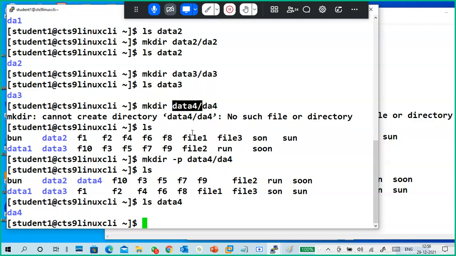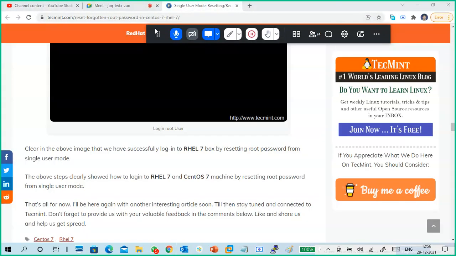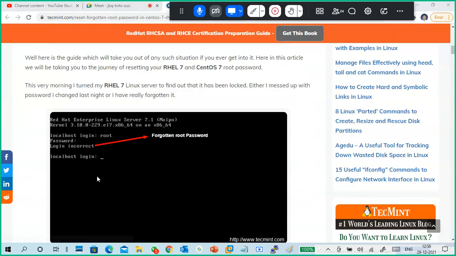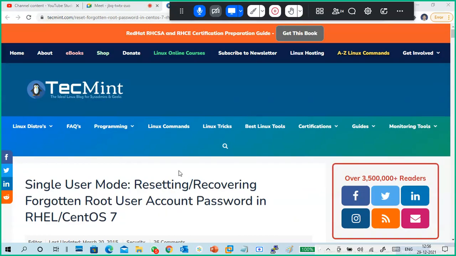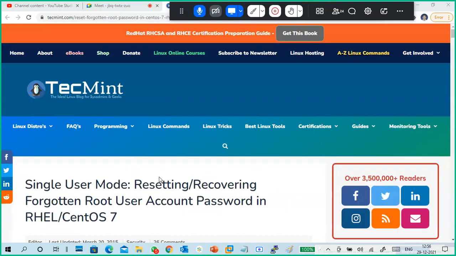For the remaining commands, like the copy command, I told you about one website, right? This is one of the good websites. A lot of Linux administration I took from this website, and some other websites also exist, like Unix Man and Digital Version, but mostly I prefer TechMate.